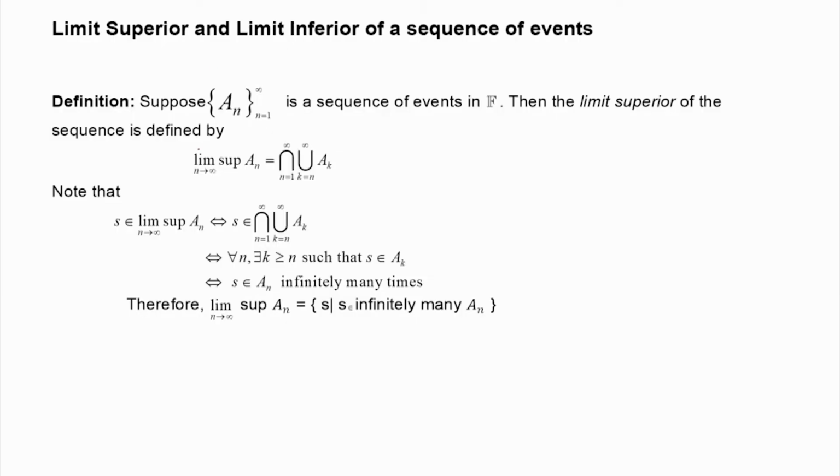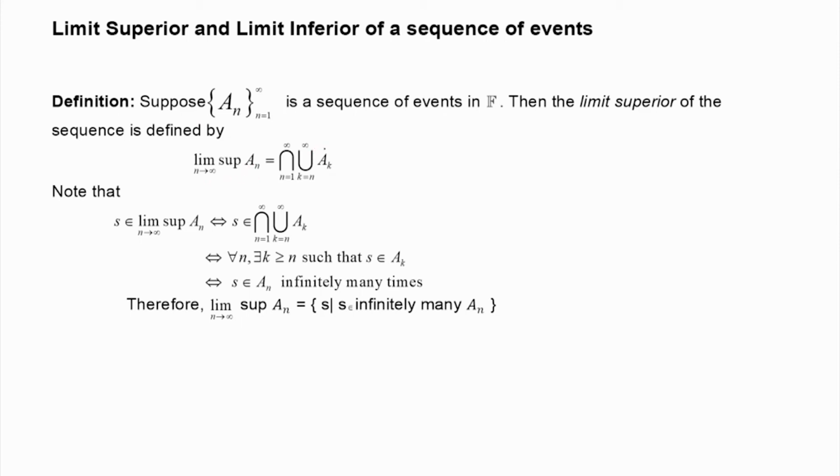Suppose A_n, n going from 1 to infinity, is a sequence of events in F. Then the limit superior of this sequence is defined as lim sup of A_n as n tends to infinity. Lim sup is the symbol for limit superior.